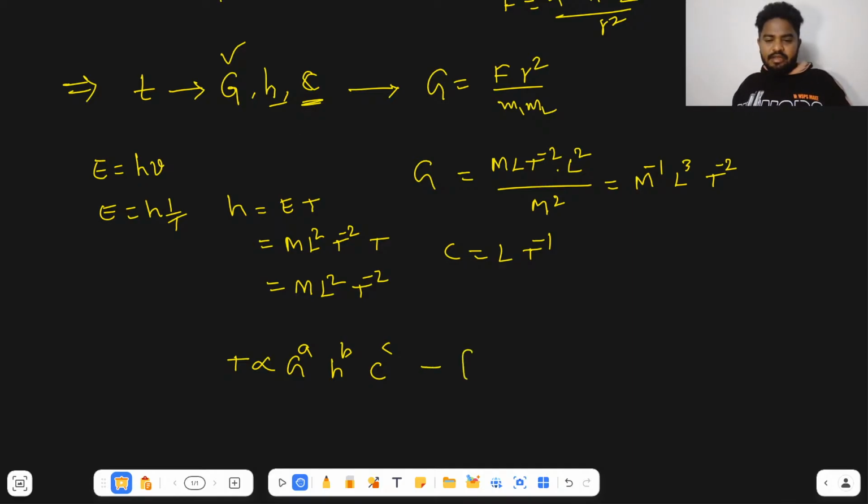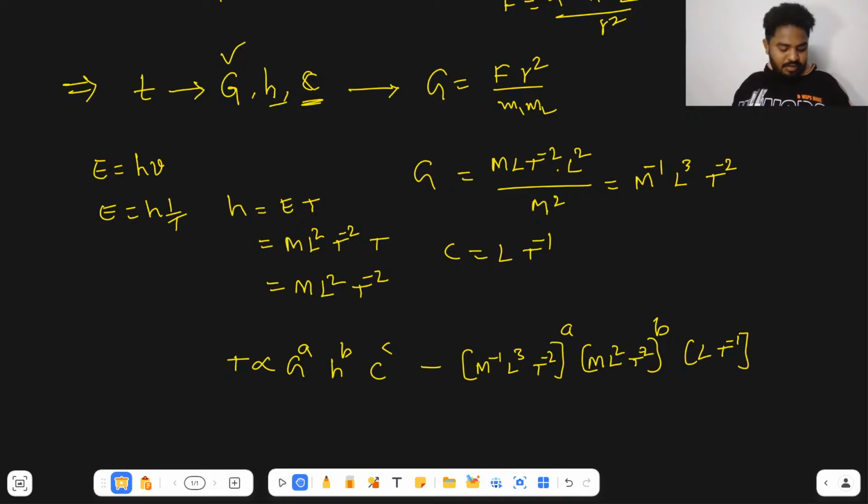G means M to the power minus 1 L cube T power minus 2 whole to the power a, and then H Planck's constant, you can write M L square T power minus 2, whole to the power b, and L T power minus 1 whole to the power c.